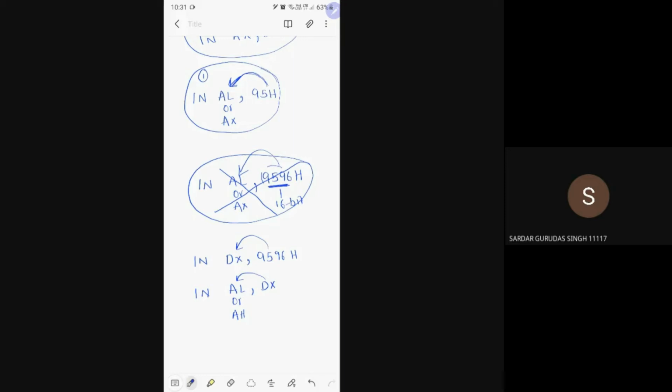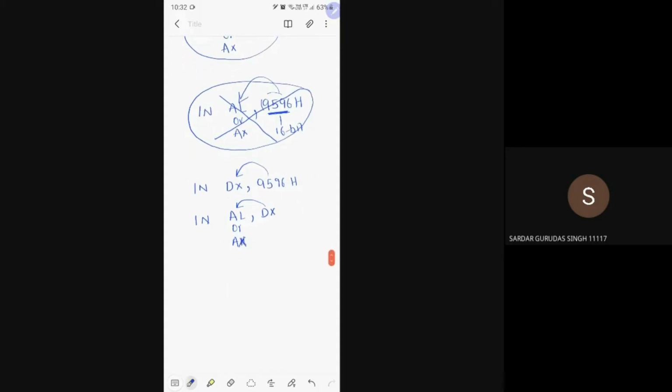This is what you need to keep in your mind, that if the port address is 16-bit, then first you need to move that 16-bit port address into DX register. Then from DX register, that addressed content can be sent either to AL or AX registers. In means from port address into register, that is why it is an IN instruction.